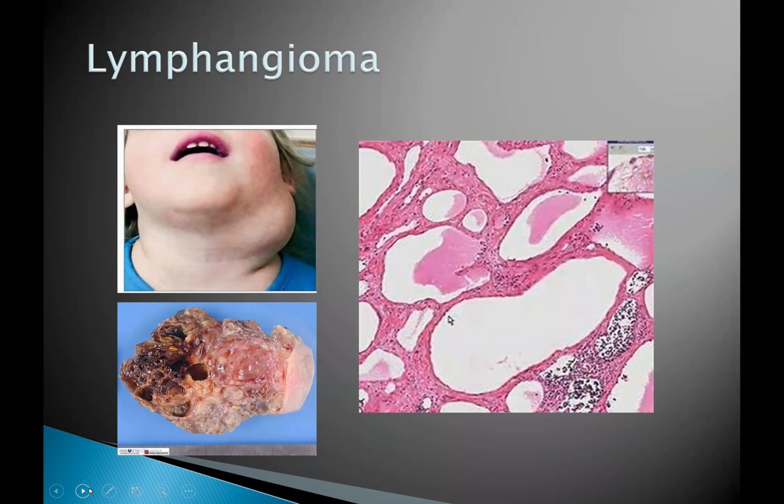So this is an example of a patient with lymphangioma. This is more likely a patient with Turner syndrome if you are going to do chromosomal analysis. That is the classic location of cystic hygroma, that's the other term, and this is the classic appearance of the cavernous type of lymphangioma.